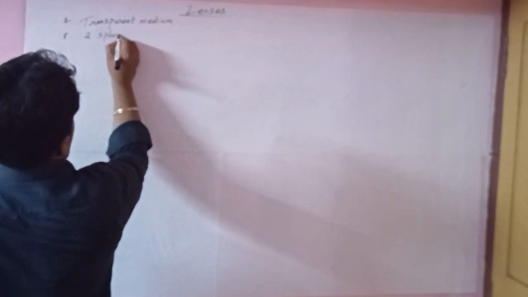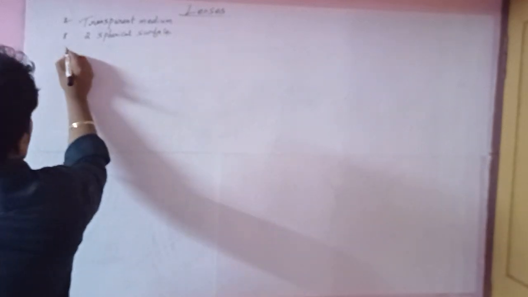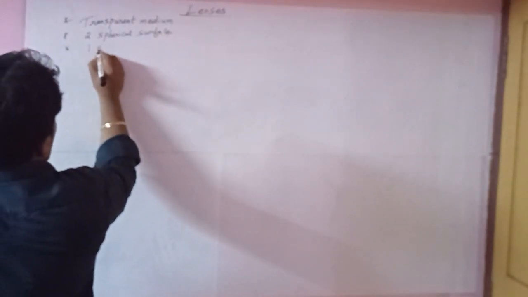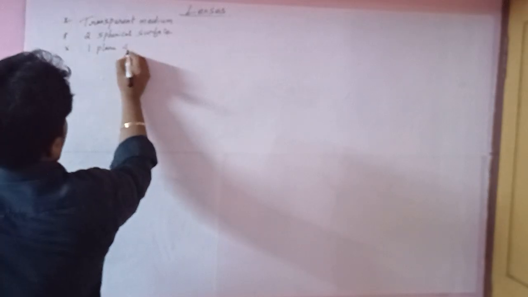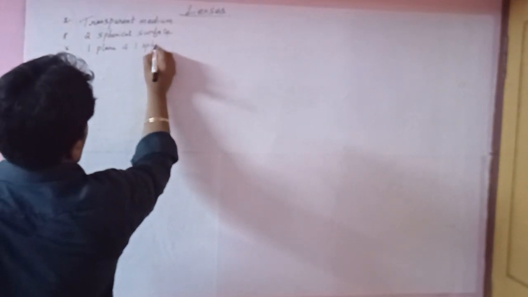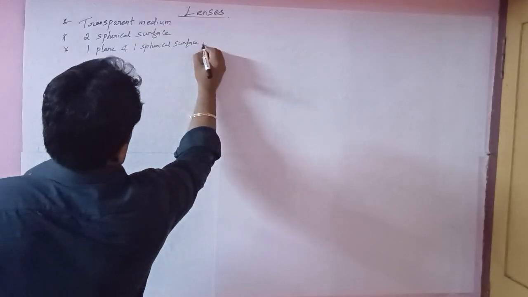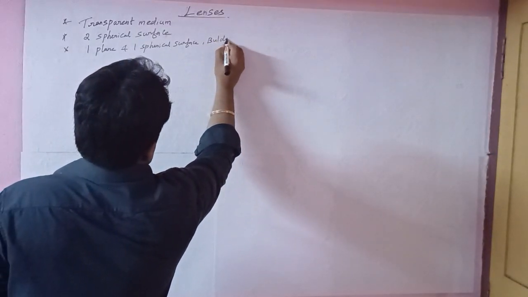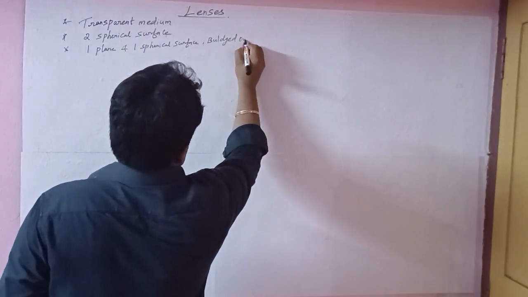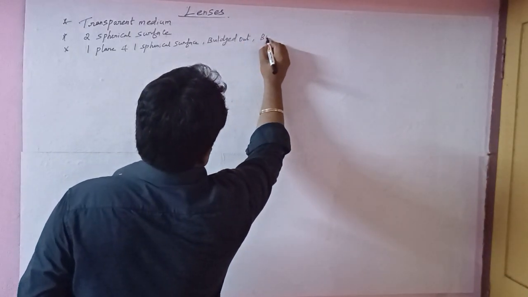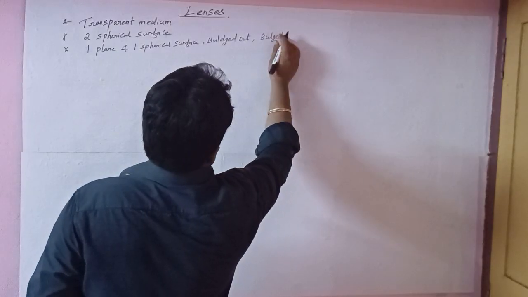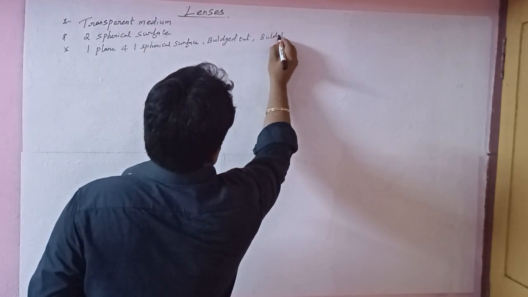a lens has two spherical surfaces. Or one surface is plane and the other one is spherical. For example, it is bulged out or bulged in.